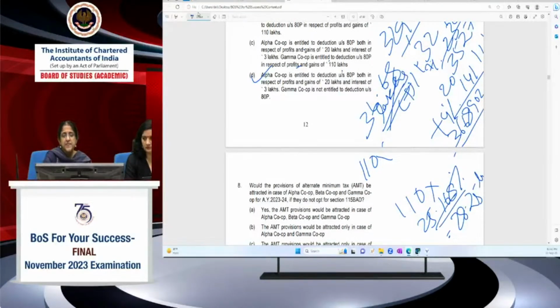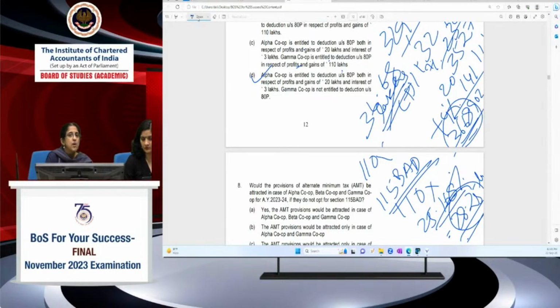Because this 25.168 includes surcharge at 10% and cess at 4%. So 28.25 lakhs. Whereas here I got 36.68 lakhs under the normal provisions. Whereas under BAD I got only 28.25 lakhs. Here my BAD liability is lesser. Why is it lesser? Because Gamma Cooperative Bank is not eligible for ATP. That is why 115 BAD liability happens to be lower than the liability as per the normal provisions of the Act. So for Gamma alone, it is beneficial to opt for 115 BAD. It is lower than your liability under the normal provisions of the Act.